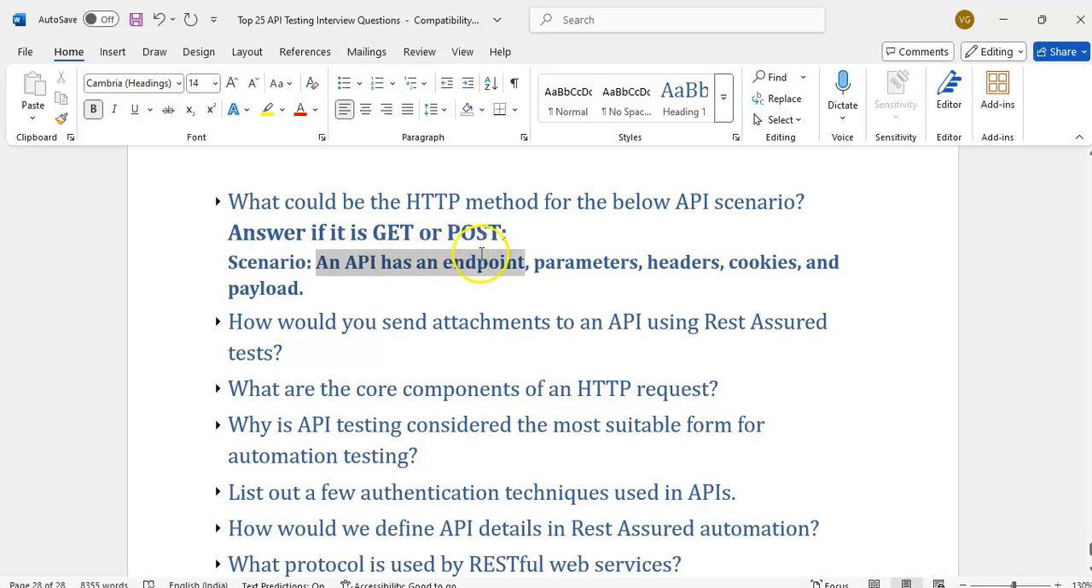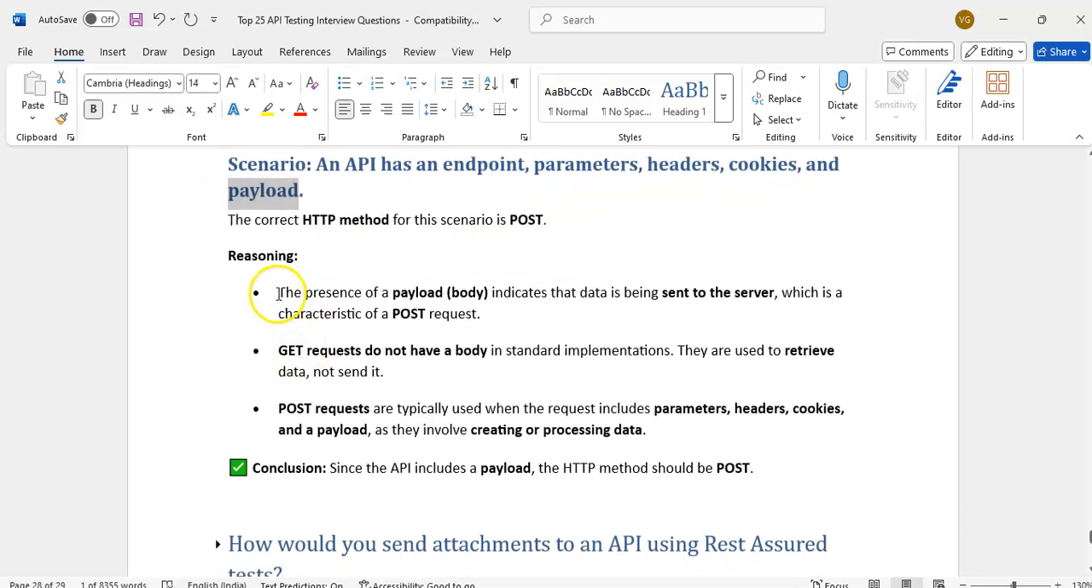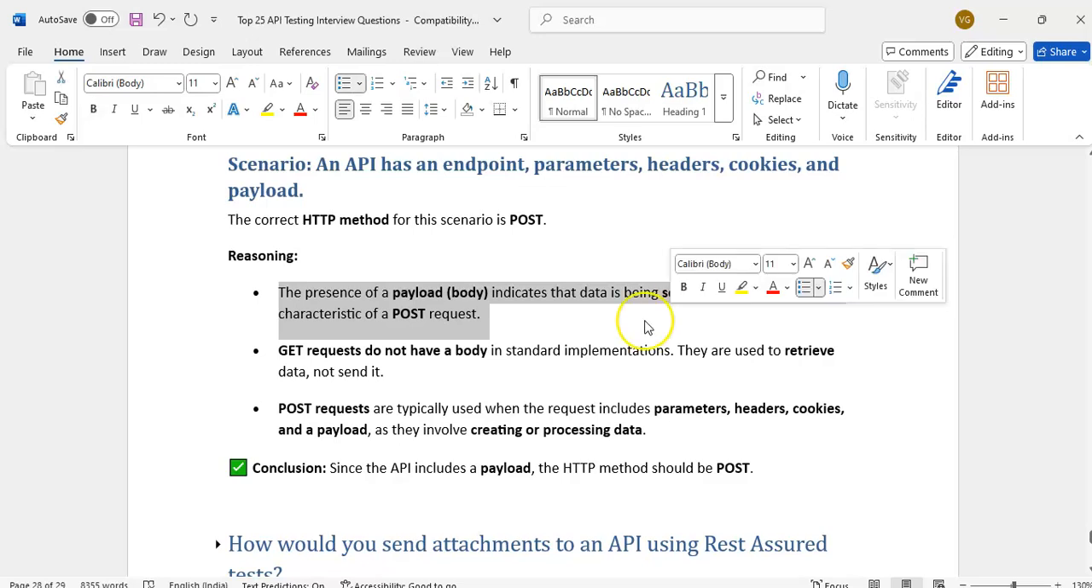What does it have? It has an endpoint, parameters, headers, cookies, and payload. Whenever we have a payload, it is automatically a POST request. GET doesn't have any payload; most of the time we will not have a payload. The reasoning is that it is a POST because the presence of the payload indicates data being sent to the server, which is a characteristic of POST.